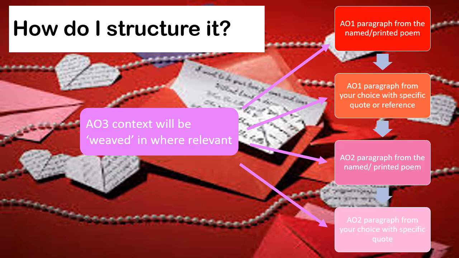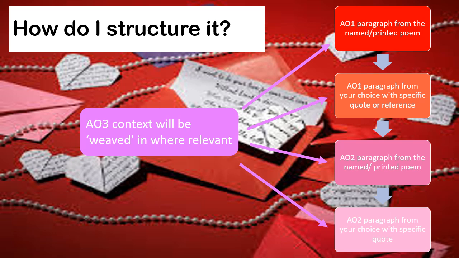So how do you structure it? Well, you do your first AO1 paragraph from the named printed poem in front of you. Your second paragraph is going to be an AO1 paragraph with either a specific quote or a specific reference from your chosen poem. That'll be the one from memory. Then you're going to do an AO2 paragraph from the one in front of you. And you're going to do an AO2 paragraph from the one from memory. And you are really looking for 4 paragraphs here. There shouldn't be any less.